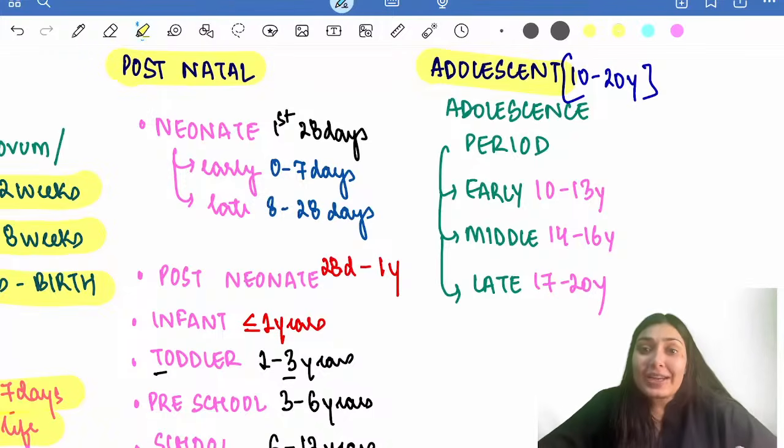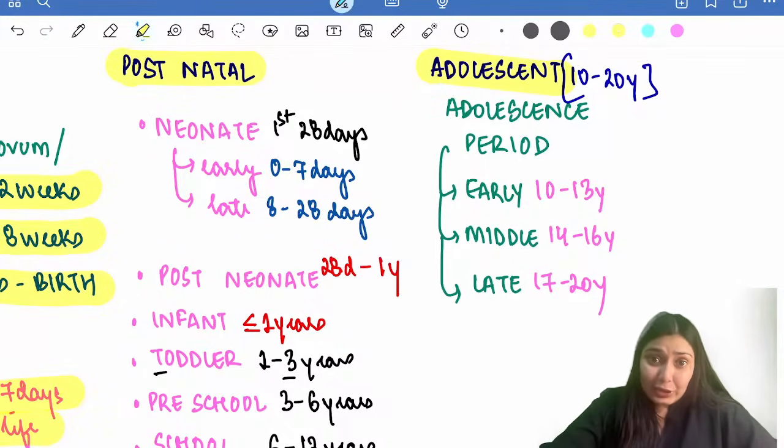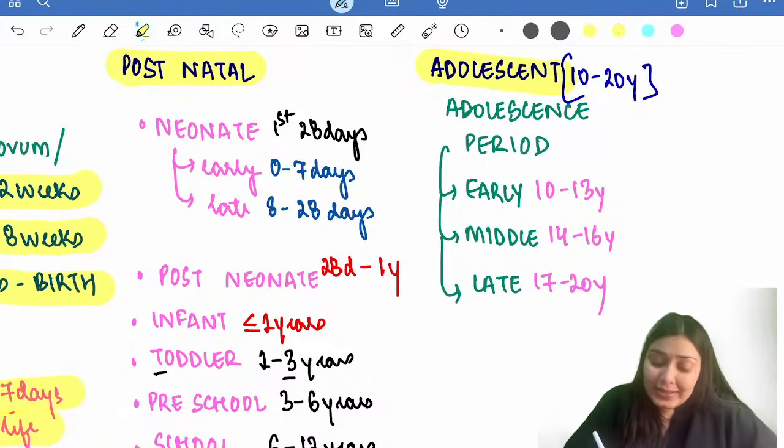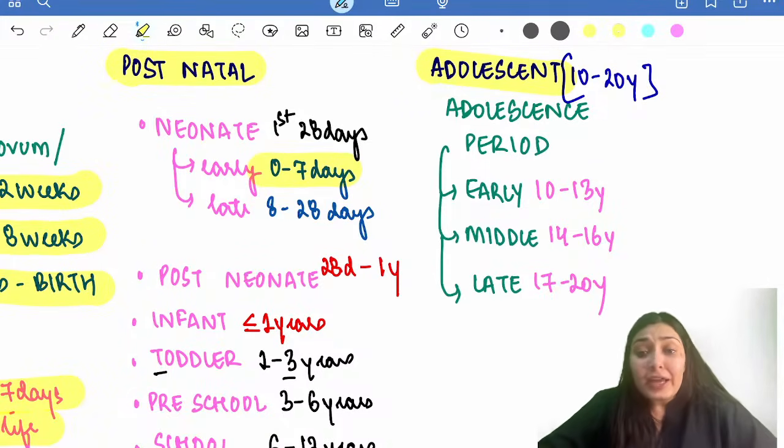As soon as the child is born, this child is called a neonate. The first 28 days of life, the child is called a neonate. It can be classified into an early neonate and late neonate. An early neonate is a child who is in the first 7 days of life, and after 7 days it is a late neonate. 8 to 28 days is late neonate.